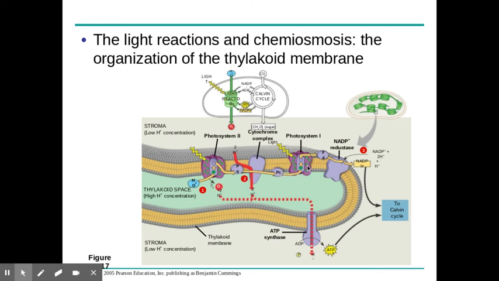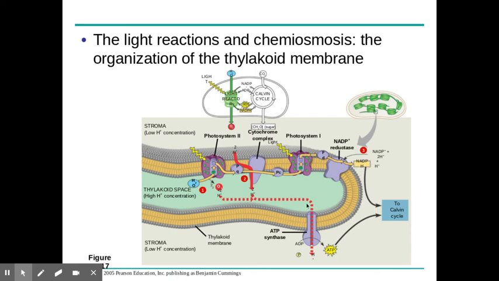Eventually, that electron does get to our third step, which is at photosystem 1. More light is going to come in. We're going to boost that electron again, and it's going to go to a second electron transport chain where its job is to create NADPH.